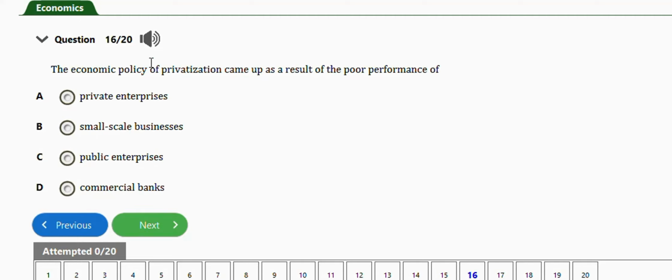It says the economic policy of privatization came up as a result of poor performance of where public, private, other enterprises, small scale business, public enterprises, commercial banks. So the economic policy of privatization came up as a result of the poor performance of public enterprises. Okay, that's the answer, guys. Option C. Next big question will be this one.